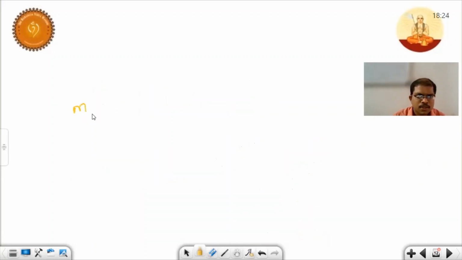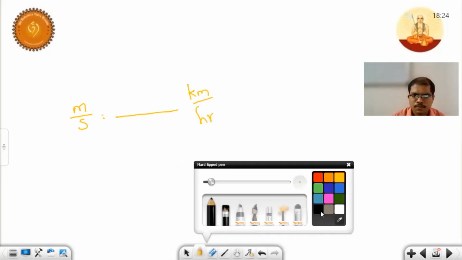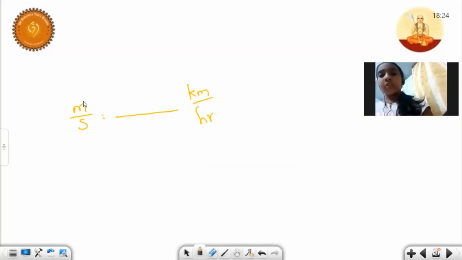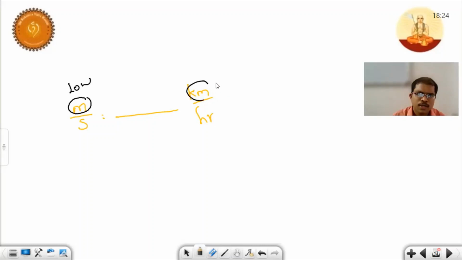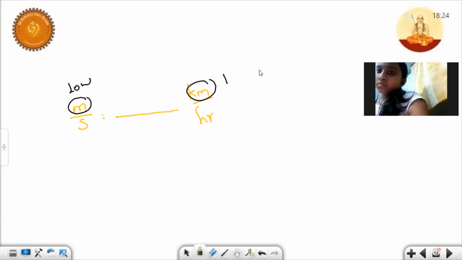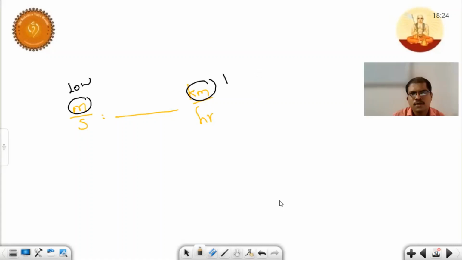let us consider meter per second to kilometers per hour. Meter per second to kilometer per hour. Are you converting a higher unit to a lower unit, or a lower unit to a higher unit? Lower unit to higher unit. So here meter is the lower unit, and kilometer is the higher unit. Okay. So out of 18 and 5, which one is the highest digit?